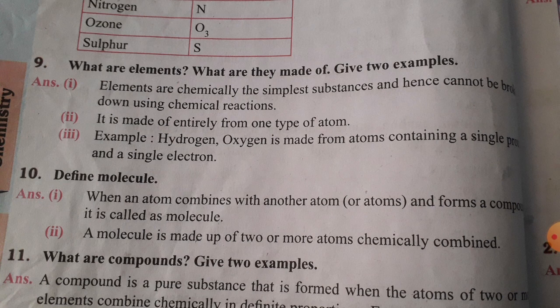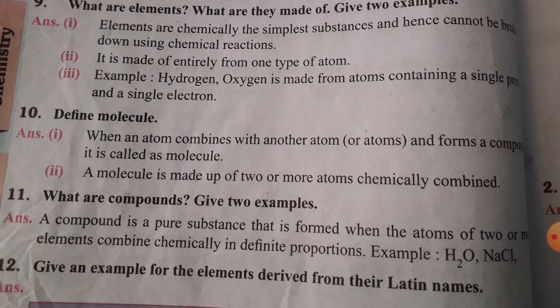Okay, and see the 10th question, children. Define molecule. You know, when an atom combines with another atom and forms a compound, it is called a molecule. This is clear to children. For example, H2O, water. So here water is a molecule because H2, hydrogen one atom and oxygen another atom. The two atoms combine to form a compound. So this is one type of molecule. This is clear to you children? Yes, a molecule is made up of two or more atoms chemically combined.